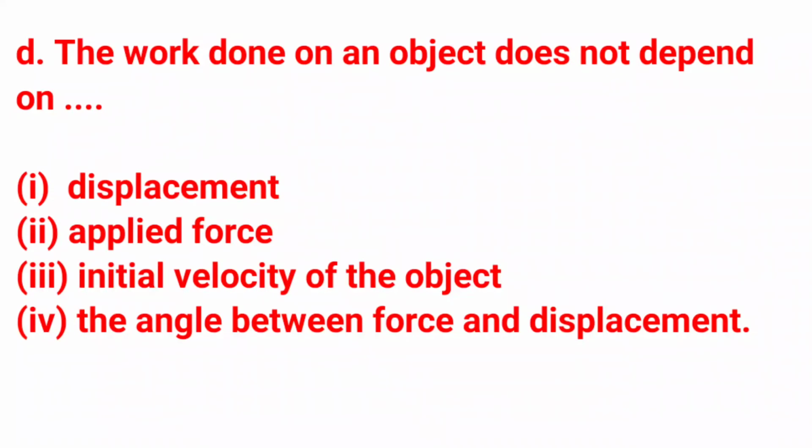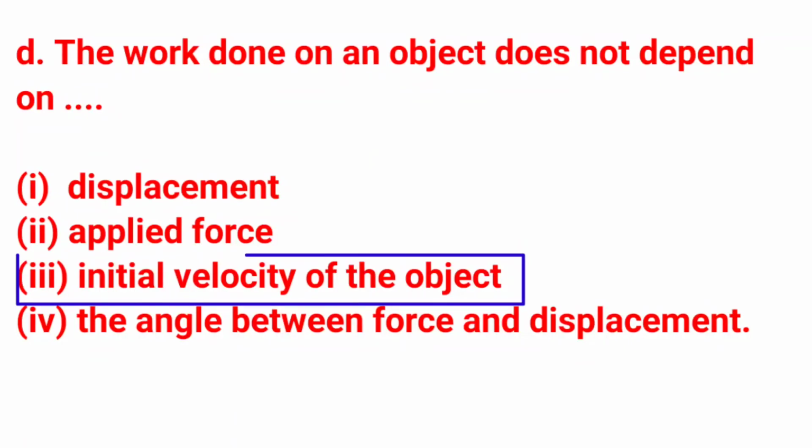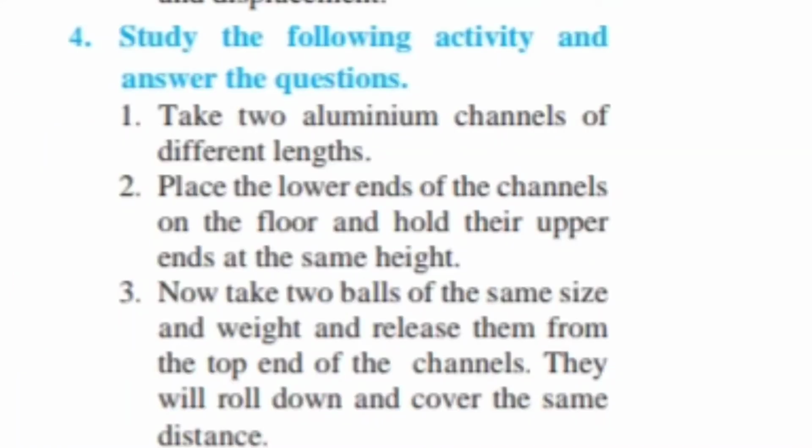D. The work done on an object does not depend on. Option number 1. Displacement. 2. Applied force. 3. Initial velocity of the object. 4. The angle between force and displacement. Answer is option number 3. Initial velocity of the object.